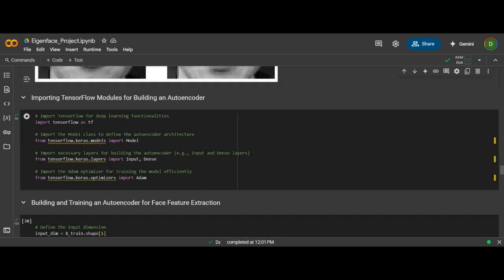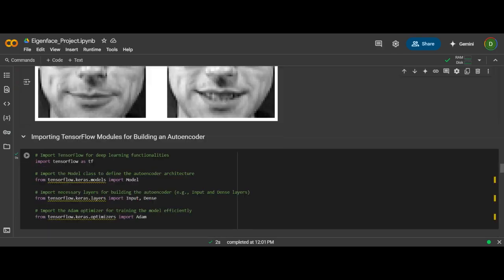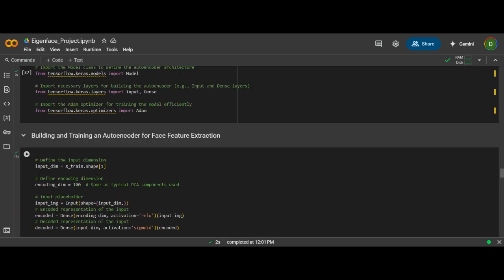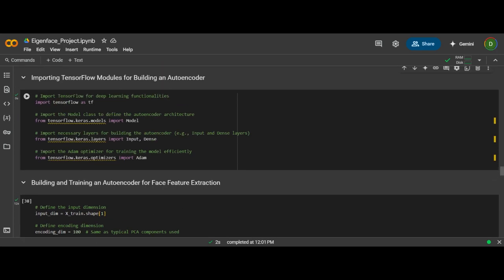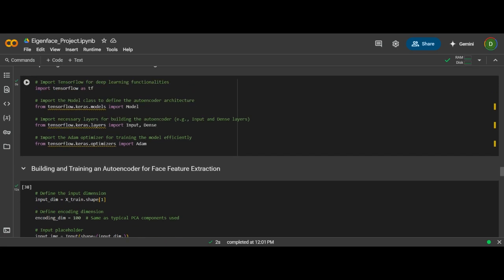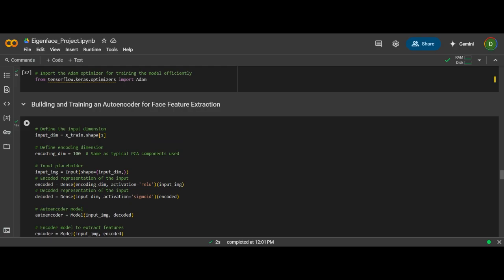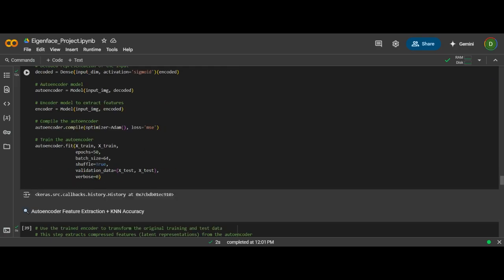Now we have also used the autoencoder. Autoencoder is a deep neural network based approach that is also used for face recognition. Here we have imported the necessary libraries needed for face recognition. After this, we have trained an autoencoder for face feature extraction.